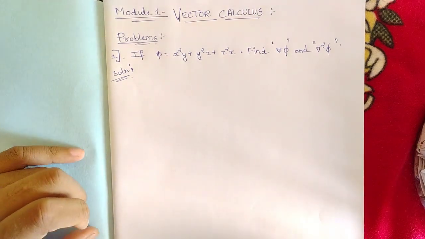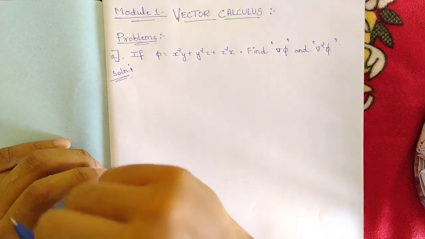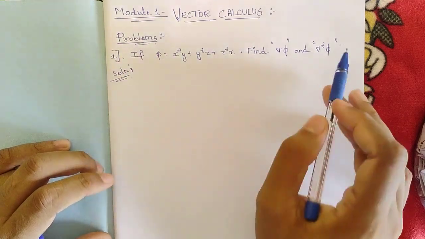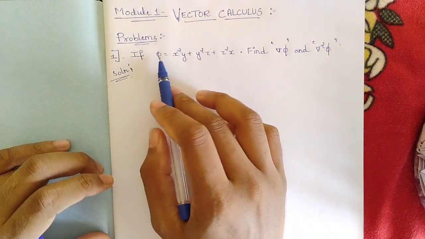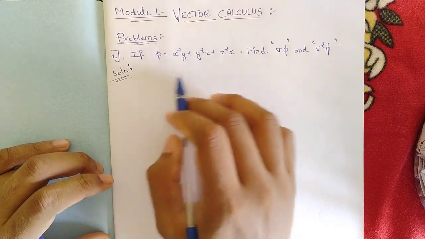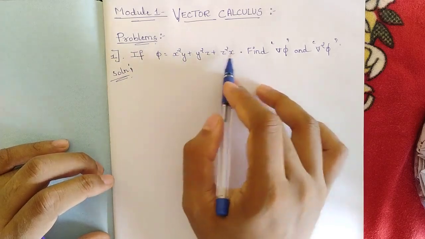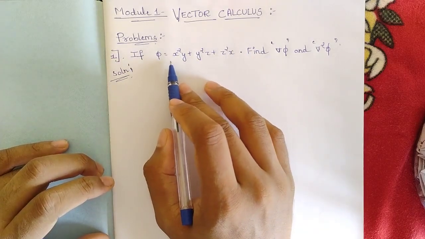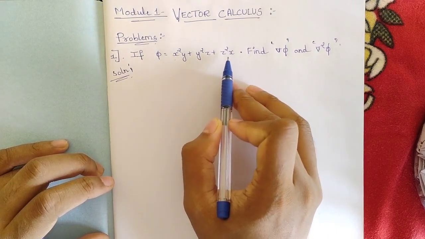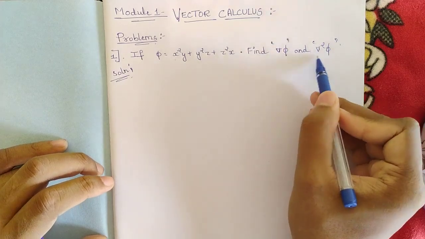So this is our one simple example problem. Let us try to solve this problem with what we have recalled till now. They have given one problem. See this question here. If phi, that is the scalar point function phi of xyz, consists of the variables x, y and z, which I have already told you. So this is one equation given for phi here. If phi is equal to x square y plus y square z plus z square x, then we should be finding del phi and del square phi.